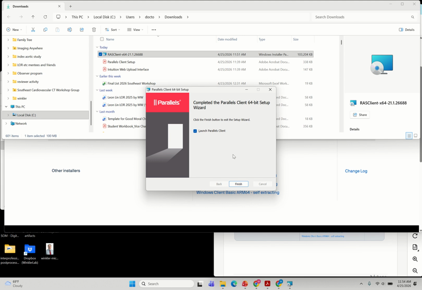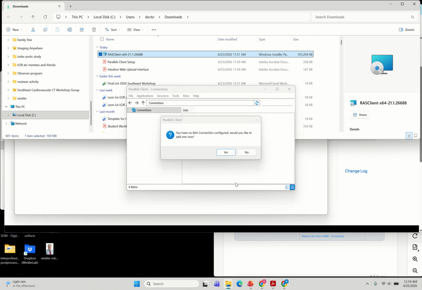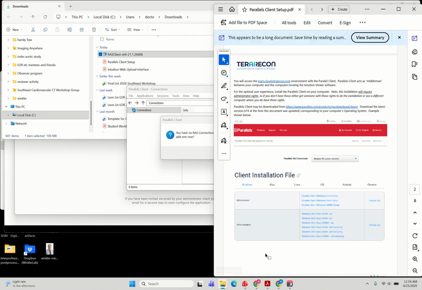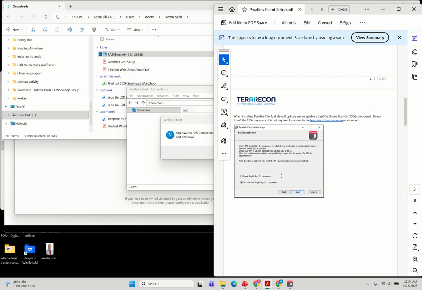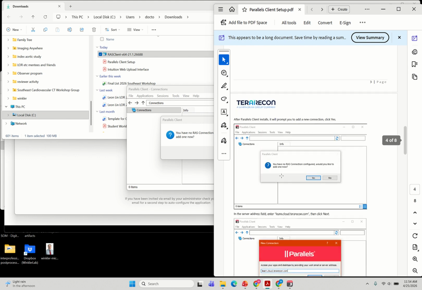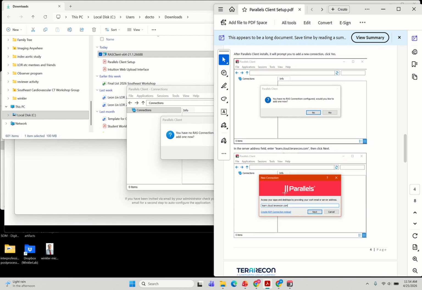So here it's asking, do you want to launch it for the first time? Sure, we'll finish. You have no RAS connection configured. Would you like to add one now? Okay, so here we have to go back to the instructions. And here it says new connection.